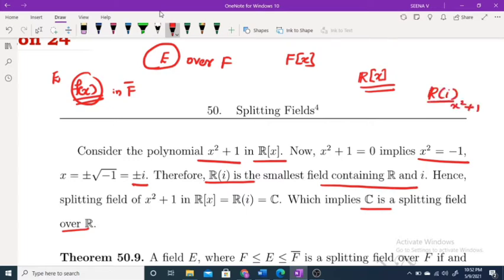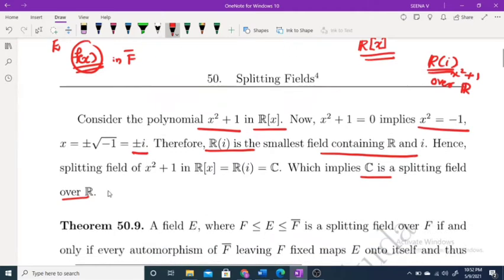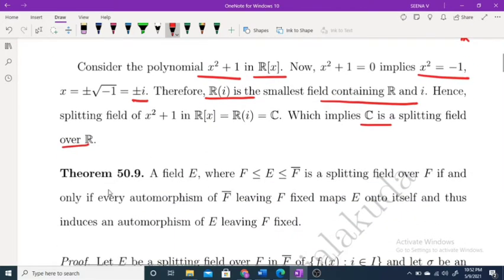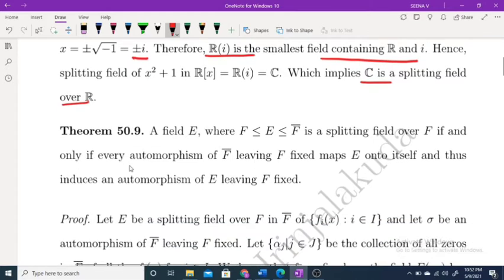This implies R(i) is a splitting field over R. But R(i) is the same as C. Therefore, C is a splitting field over R. Now we are going to prove one theorem.